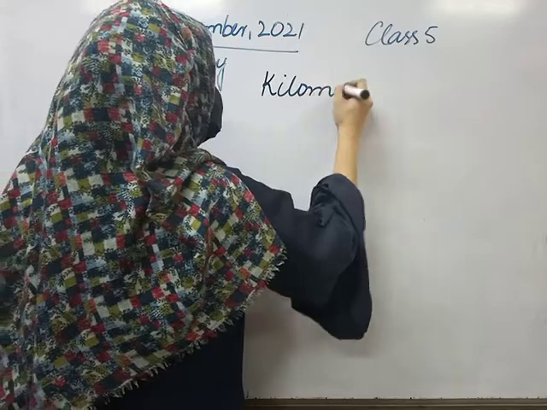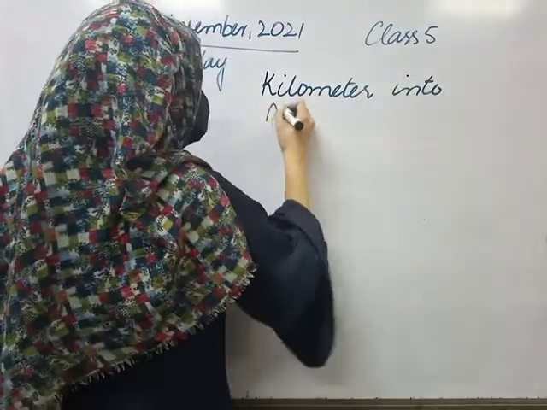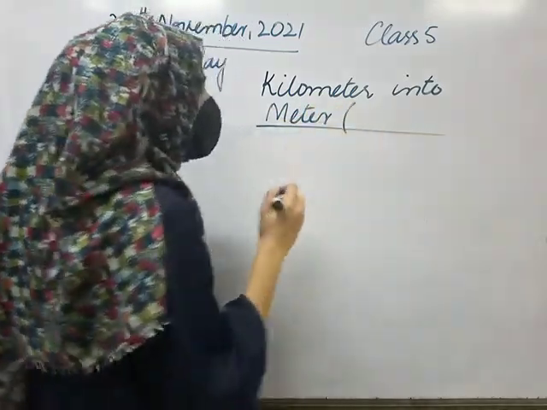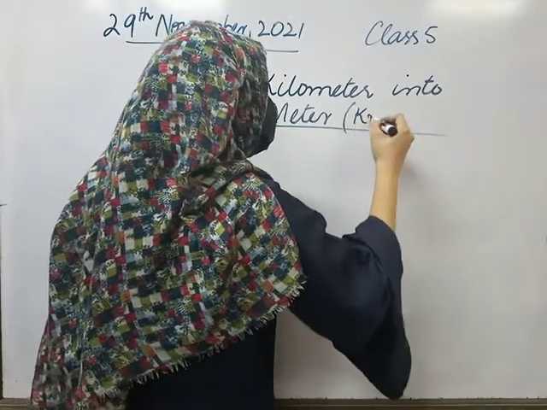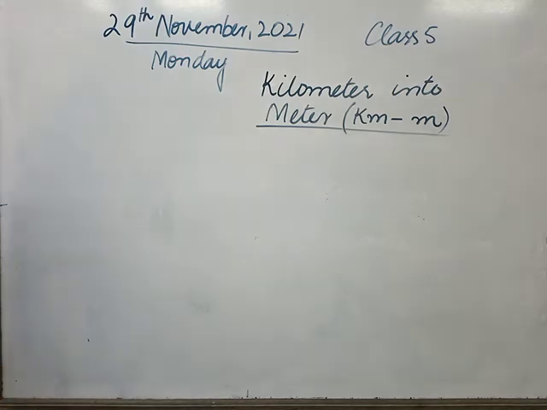Kilometer into meter. And the short form of kilometer into meter we will write as km into m. So very first task you have to know, which I told you many times, how many meters we have in 1 kilometer. Who will tell me?